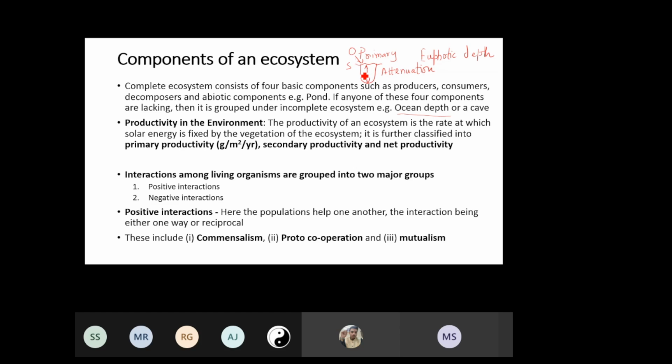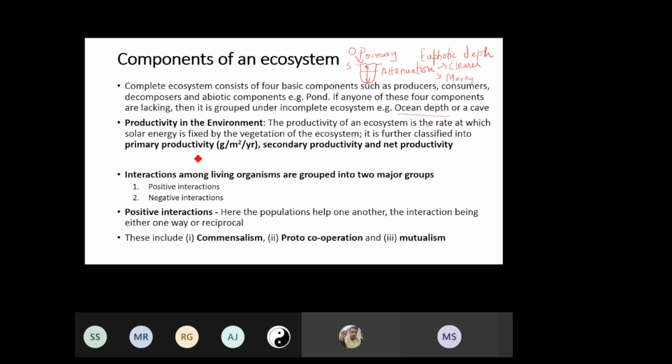That means the euphotic depth would be very confined to the surface water. Light attenuation depends on several factors. We'll come to it in a while, but for now, just understand: the clearer the water body, the higher the euphotic depth. If the water body is murky or dirty, there will not be much penetration of light through the water column. That's an example of light being a limiting component. In its absence, primary production will be limited.